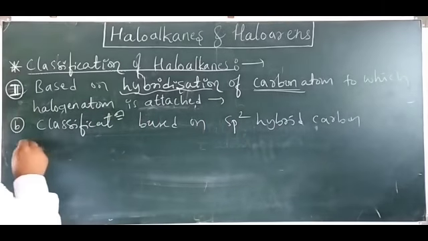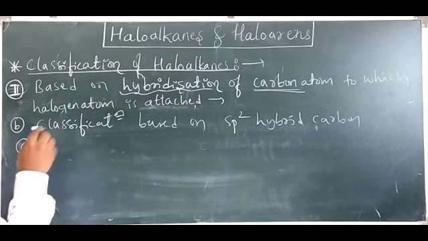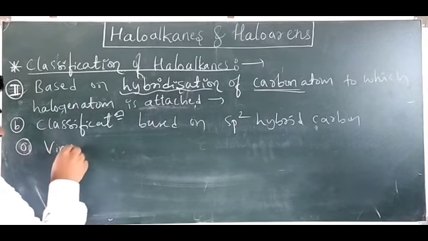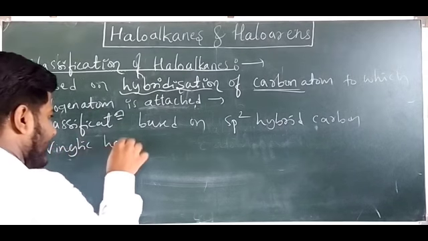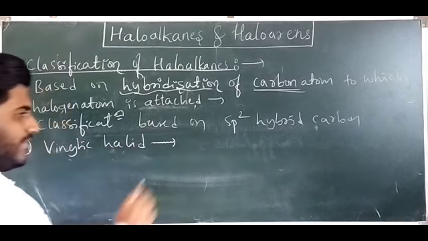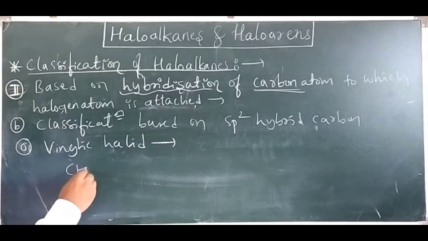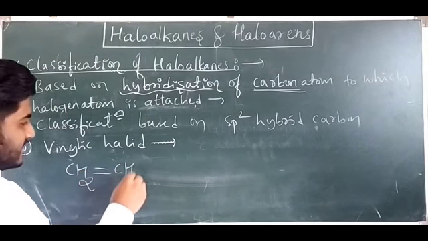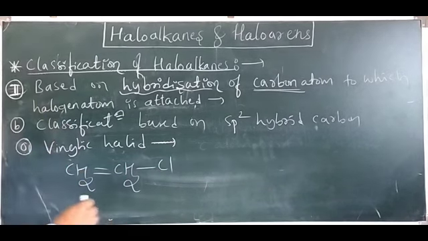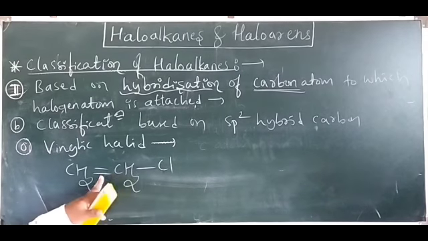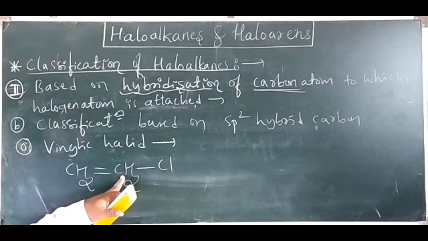Look at here. In this, again the first one is vinylic halide. Vinylic halide is nothing but a halogen atom attached directly to a carbon-carbon double bond. So this one is called vinylic.